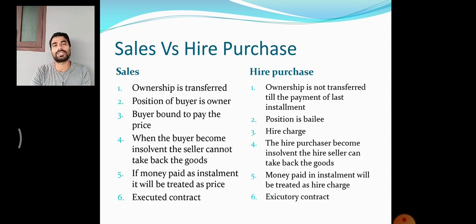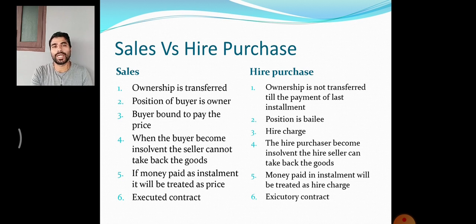But in case of hire purchase, when the buyer becomes insolvent, the hire seller can take back the goods, because the hire purchaser is not the owner. The real owner is the hire seller. That is why the official receiver cannot take the goods. When a buyer becomes insolvent, whatever goods are owned by the buyer will be taken. This particular good is not owned by this person. That is why the official receiver cannot take it. I think you understood the logic. We need to understand things logically.